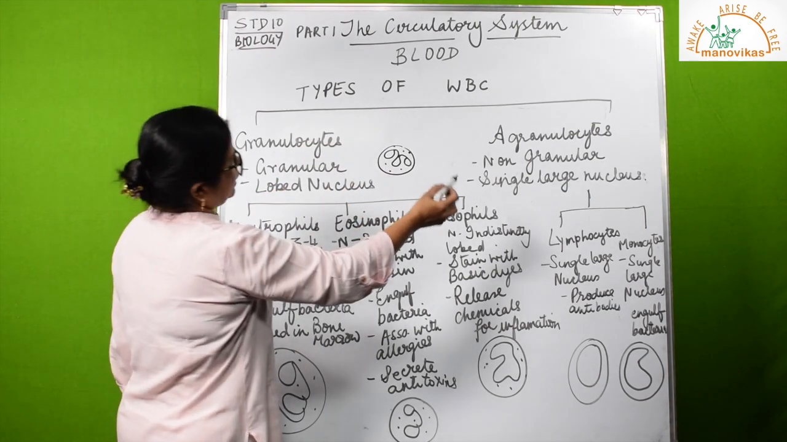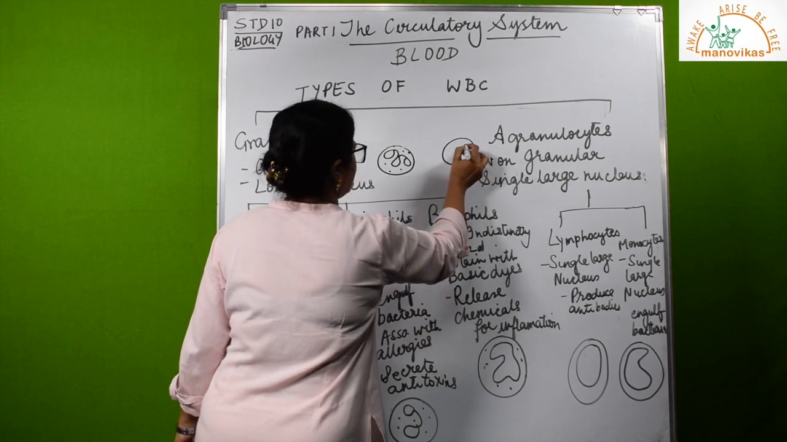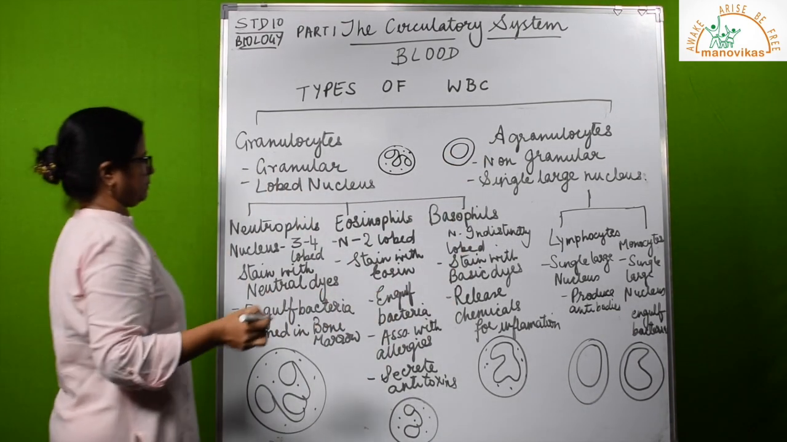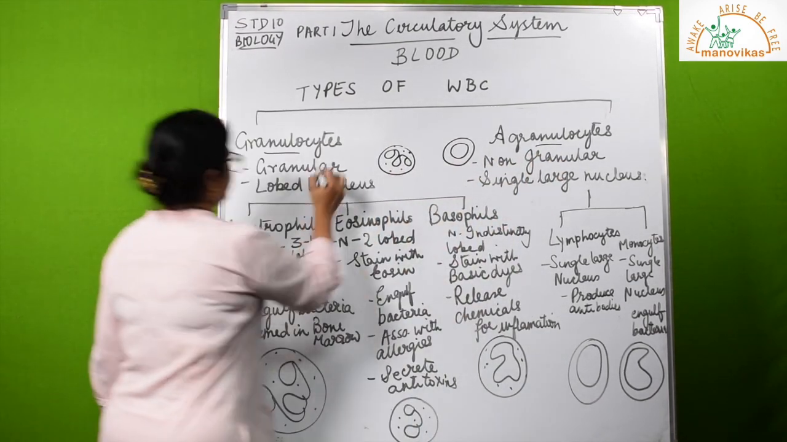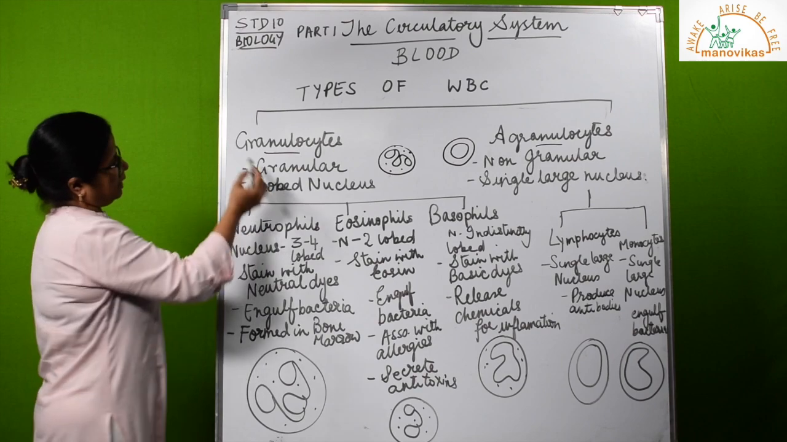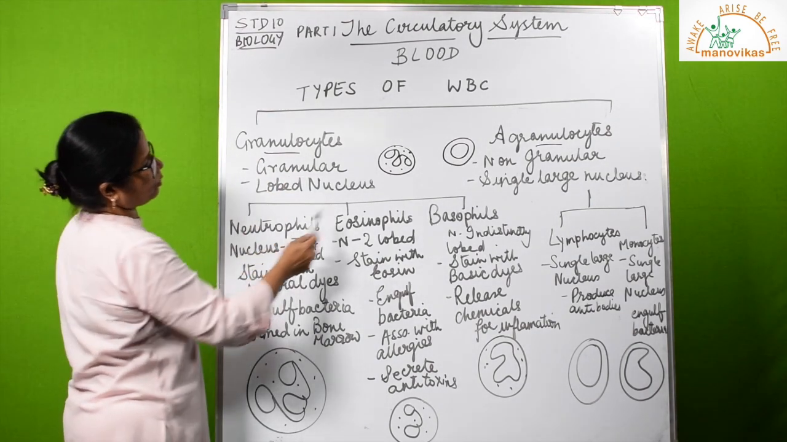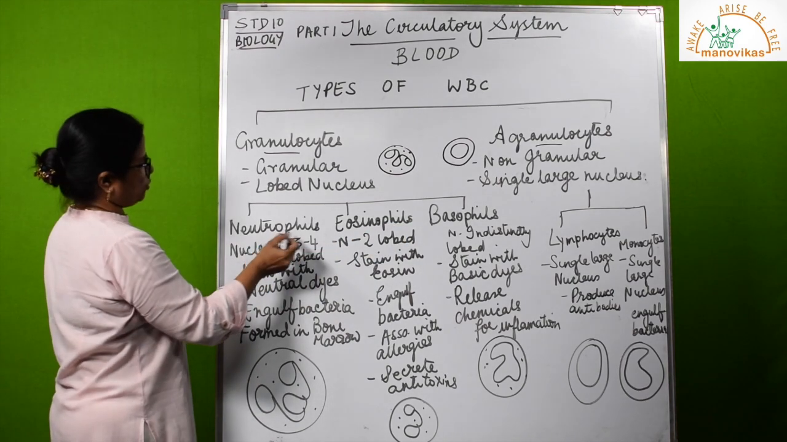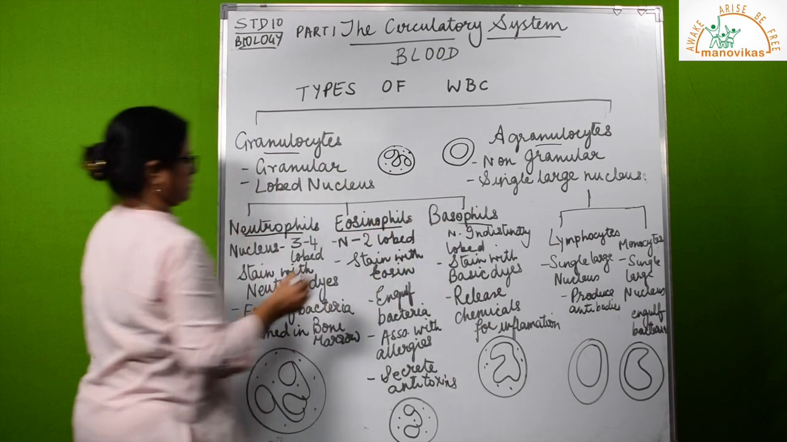So it is one nucleus, but it is lobed. And agranulocyte, single large nucleus. Let's draw an agranulocyte, no grains, and one single large nucleus. Granulocytes and agranulocytes. These are the various criteria for comparison. Now let us study the granulocytes. Again, we can divide them into three types: neutrophils, eosinophils, and basophils.